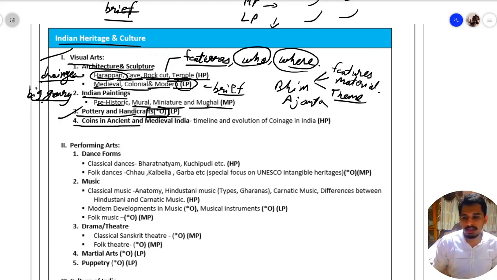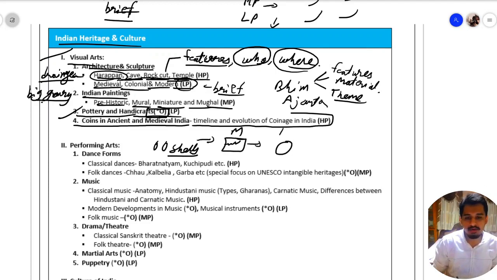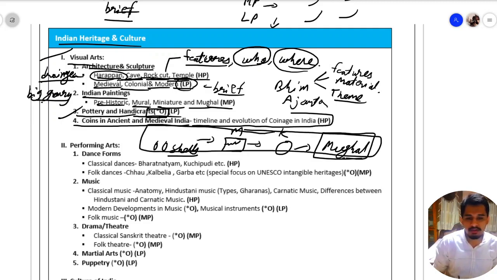Then in coins in ancient and medieval India, we should study the timeline and evolution of coinage in India. Suppose we know that first shells were used in India as a medium of exchange. Then there were Mauryan punch mark coins. Then there was a round coin by Kushanas. Then came the Mughal coins. So this is how coinage in India has evolved with time. So this is how you have to study the topic in a timeline manner.